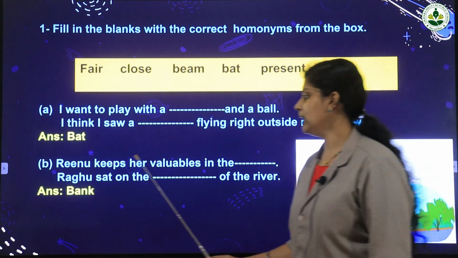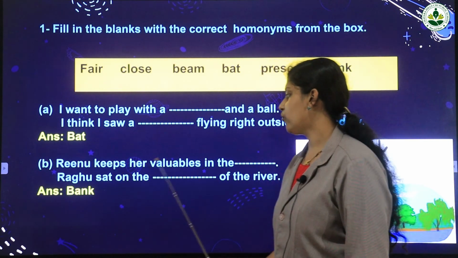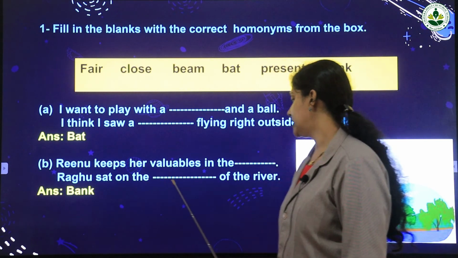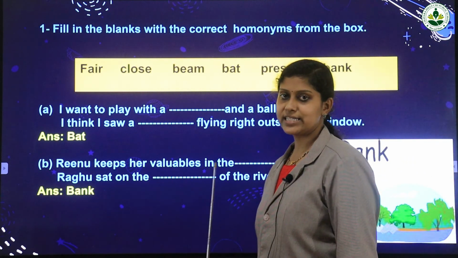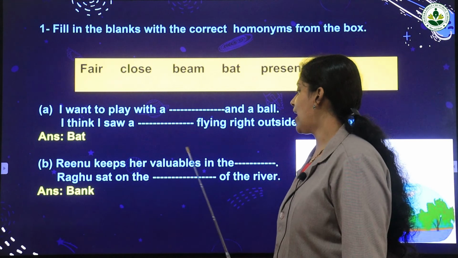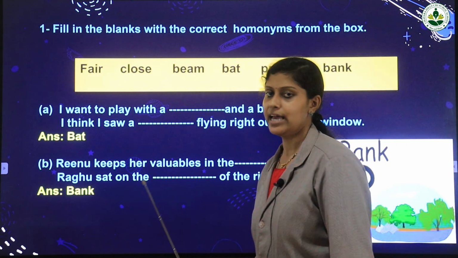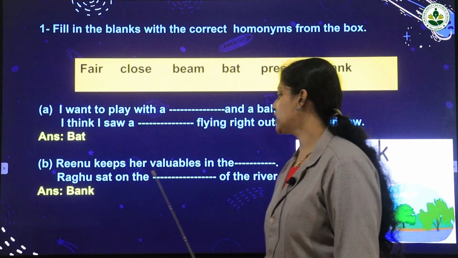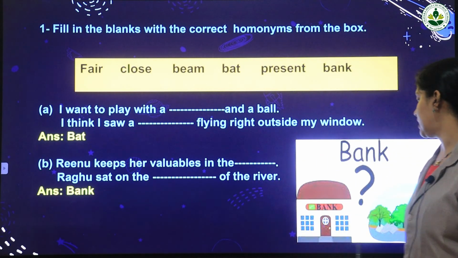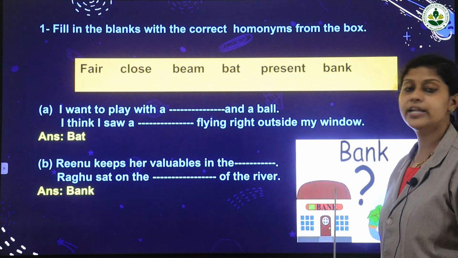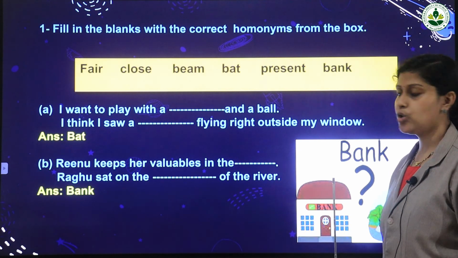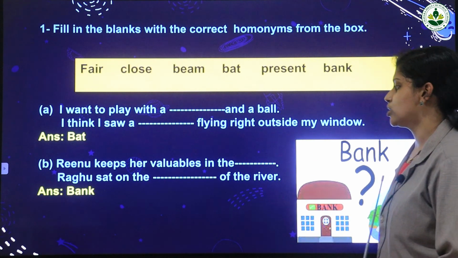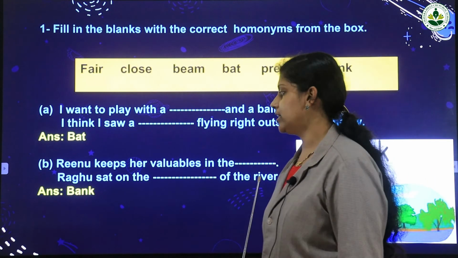Let us check the next one. Reenu keeps her valuables in the dash. Next one, Raghu sat on the dash of the river. What will be the correct answer? Reenu keeps her valuables in the bank. Bank is the answer. Raghu sat on the bank of the river. Here the first is a building where we can keep our valuables. The next one is the side of a river. So Raghu sat on the bank of the river.